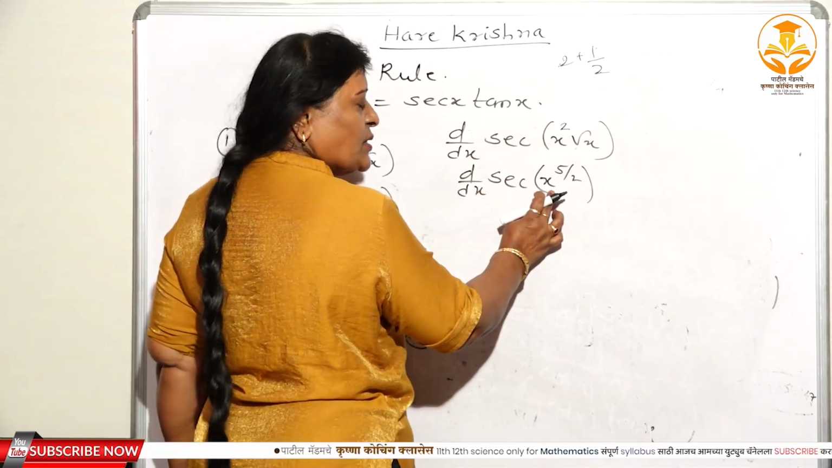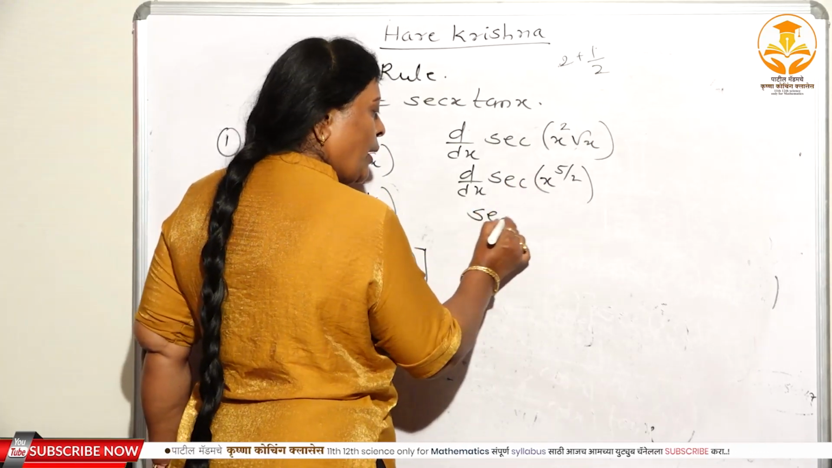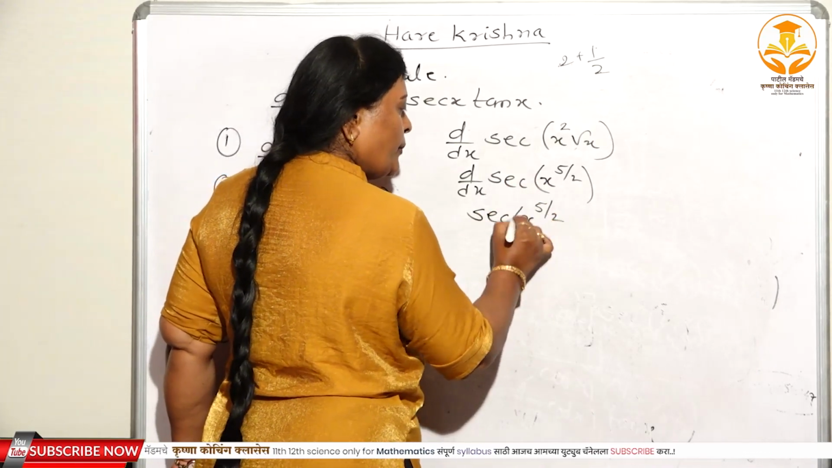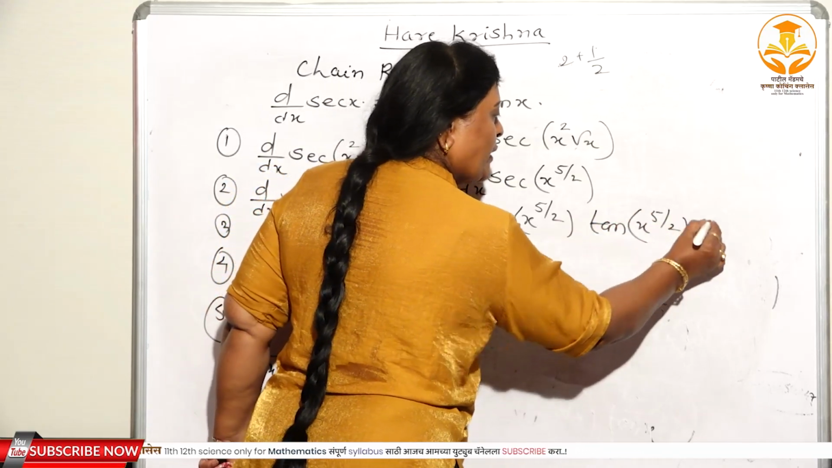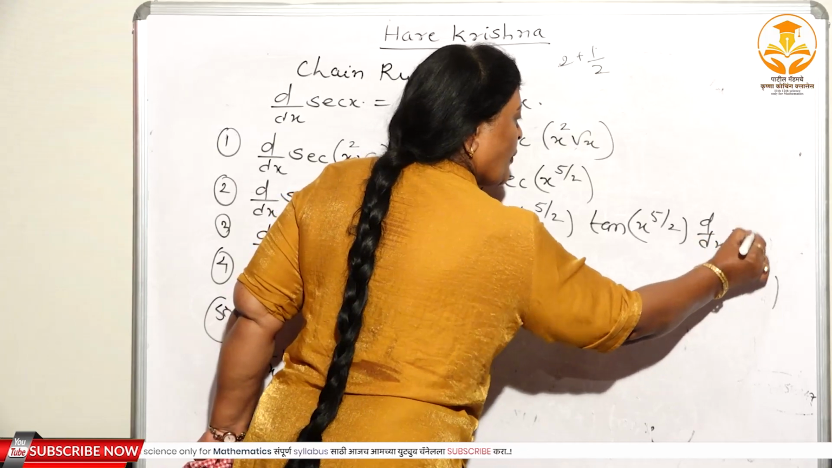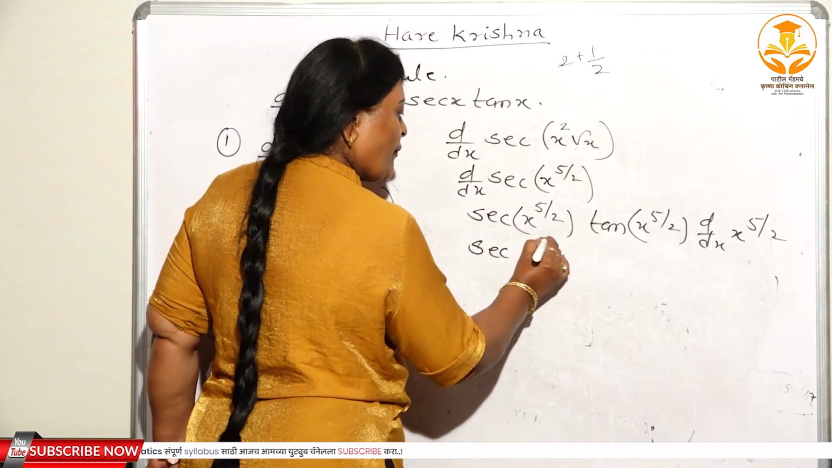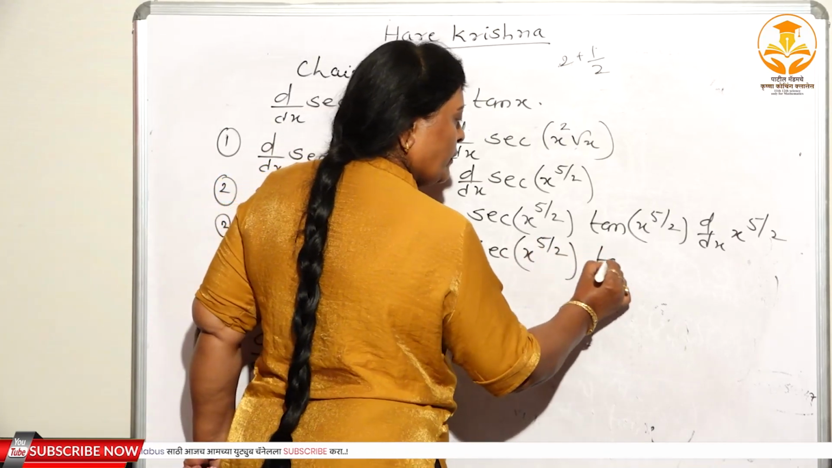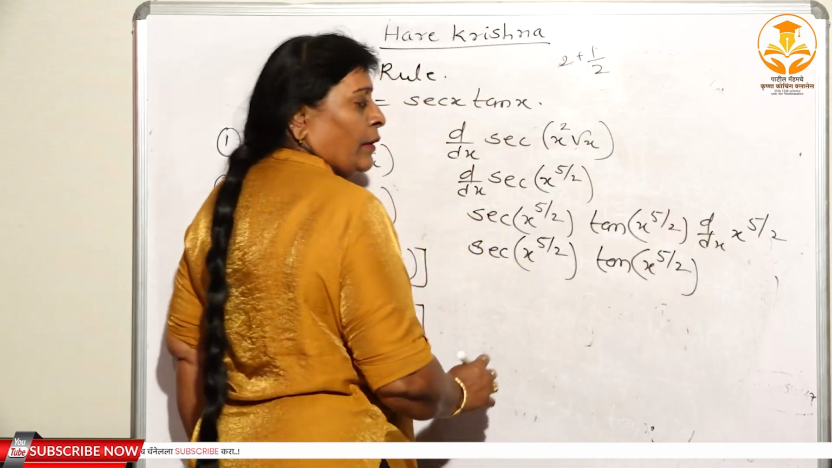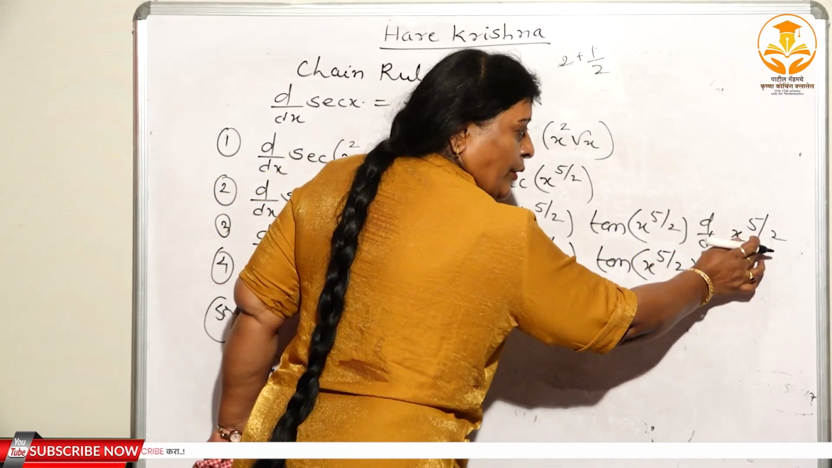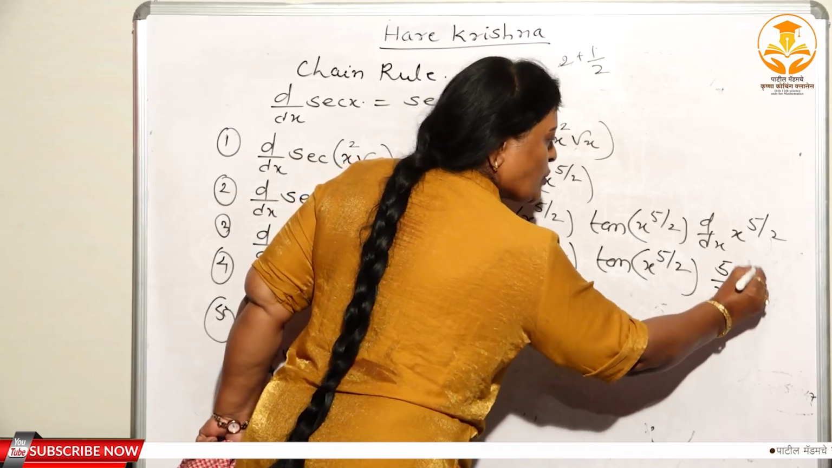So again you have to consider it as u. The derivative of sec u is sec u into tan u, means sec x to the power 5 by 2 tan x to the power 5 by 2 and d/dx of x to the power 5 by 2, right? Sec x to the power 5 by 2 tan x to the power 5 by 2. Again, the power formula here. What you have to do? n into x to the power n minus 1, means 5 by 2 x to the power 3 by 2.